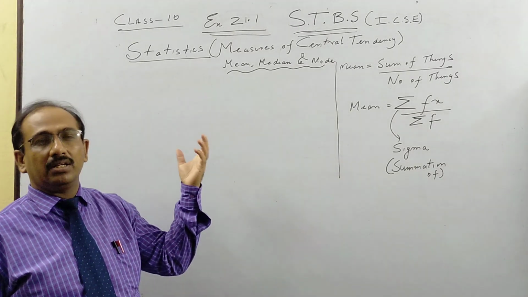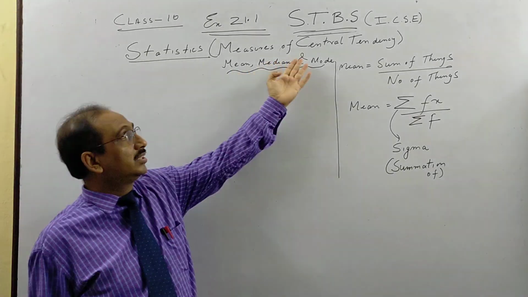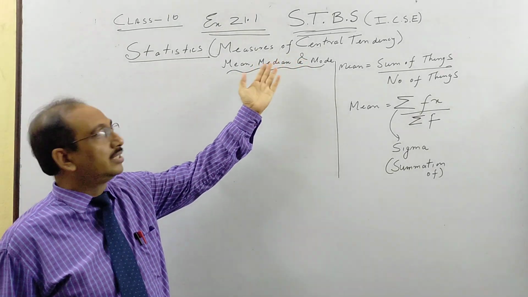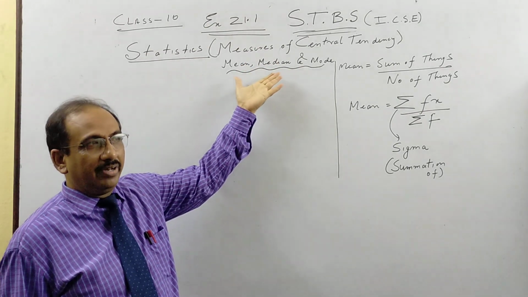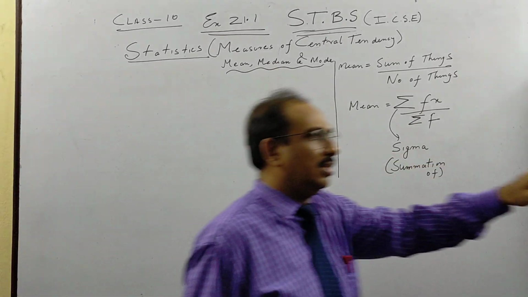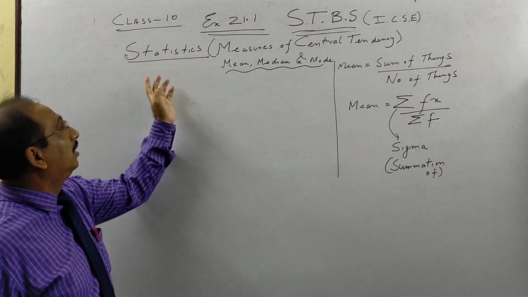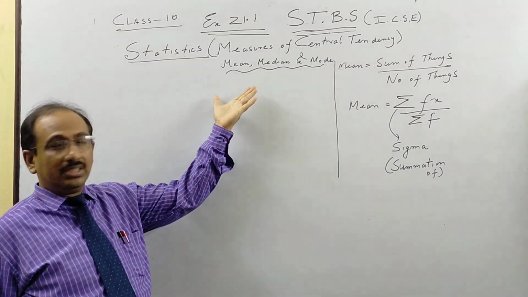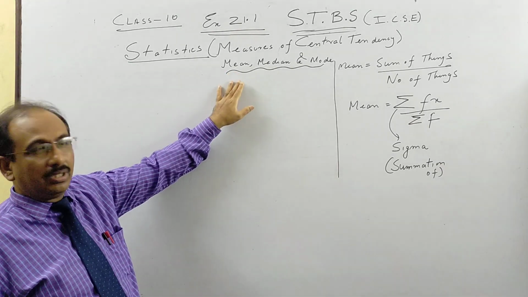Central means in between, and there are three things to measure this central tendency: mean, median and mode. All of them are very interesting and very easy, hence we will learn them first, and today we will take up a part of the mean.